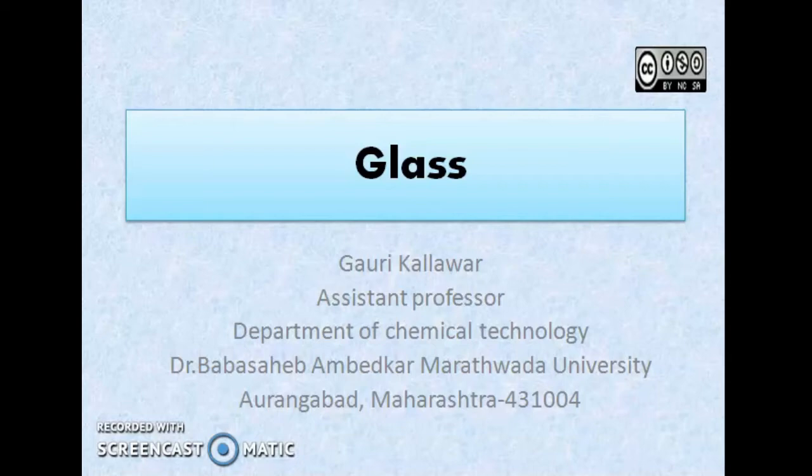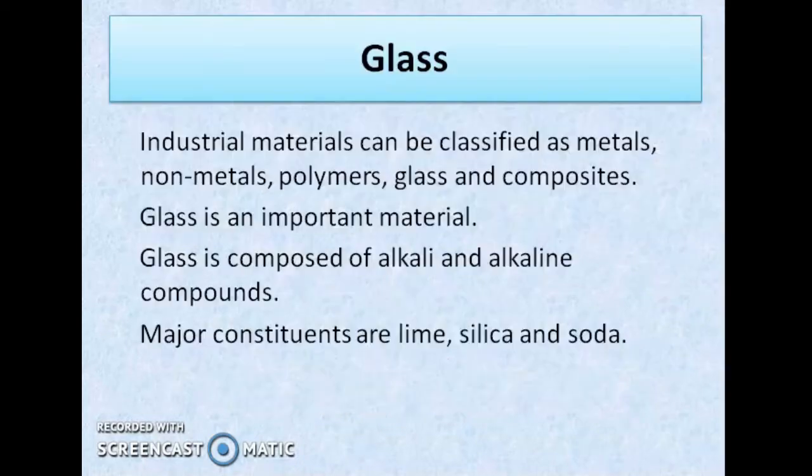This video is about glass. Industrial materials are classified as metals, non-metals, polymers, refractories, glass, ceramic, and composites. Glass is an industrially important material. Chemically, glass is made up of alkali and alkaline earth compounds. The major ingredients of glass are silica, soda, and lime.